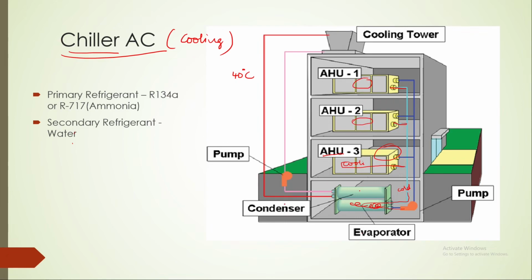Here the primary purpose of the air conditioning system is to cool the air. Here air is cooled by using water which is circulated in different air handling units. The primary refrigerant generally used is R134a, or ammonia in some cases, and the secondary refrigerant which we are going to use in this case is water. That is how we can discuss primary and secondary refrigerants.